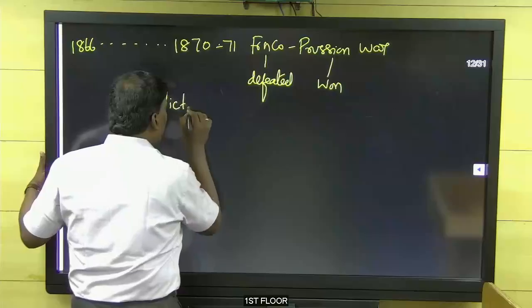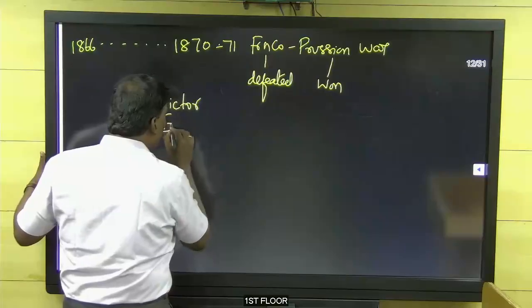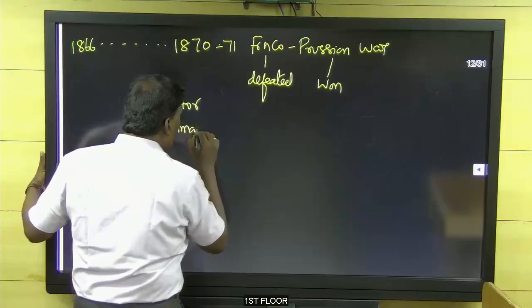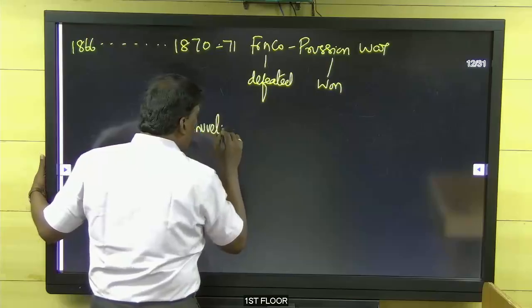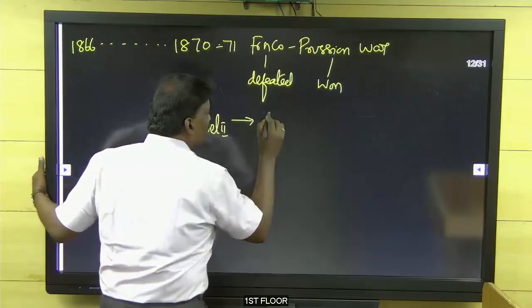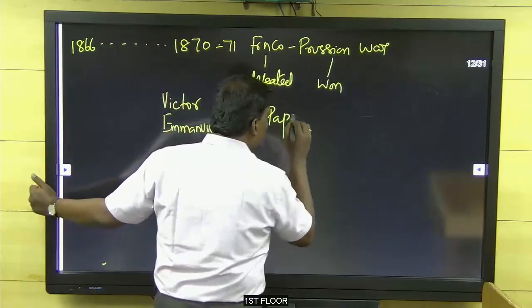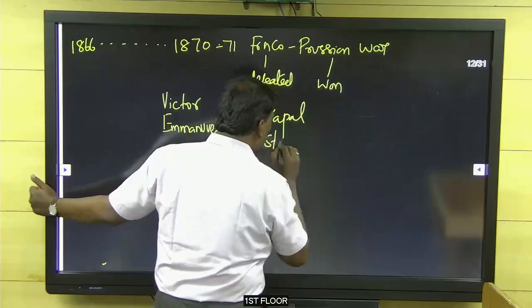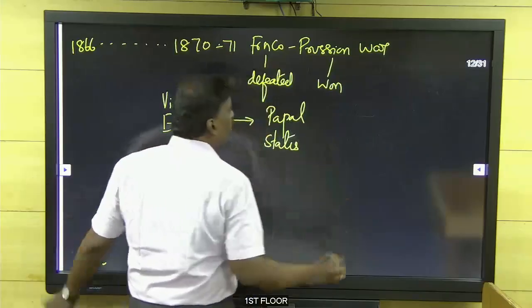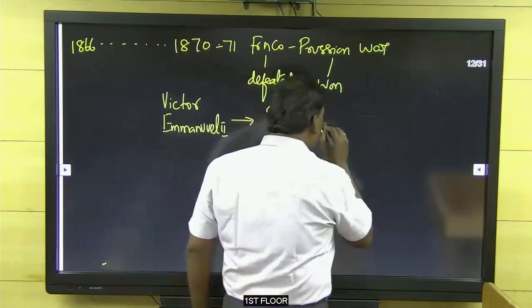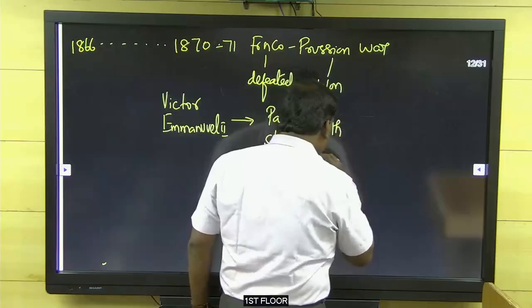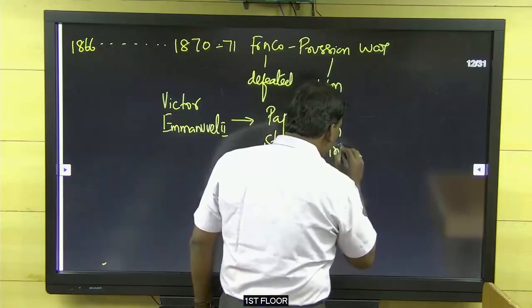Victor Emmanuel, the second, integrated the Papal States with Sardinia.